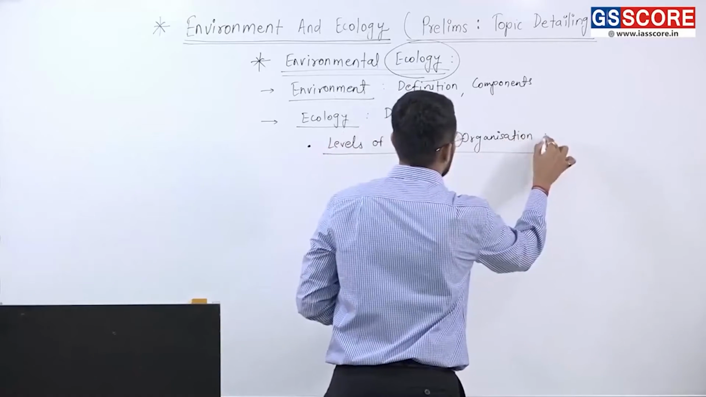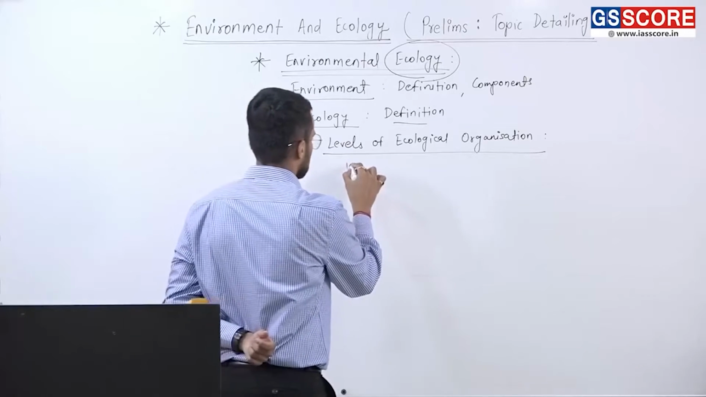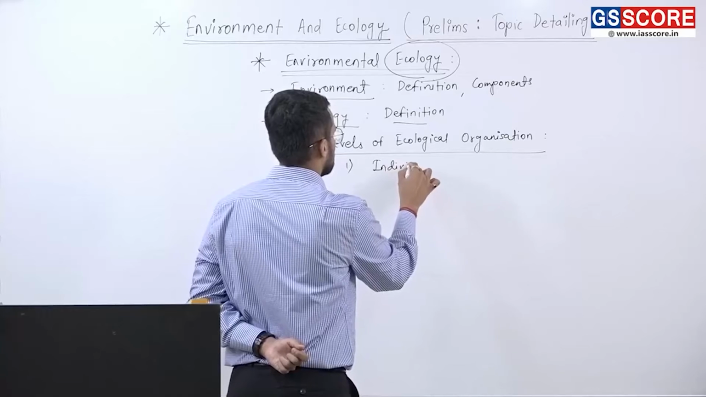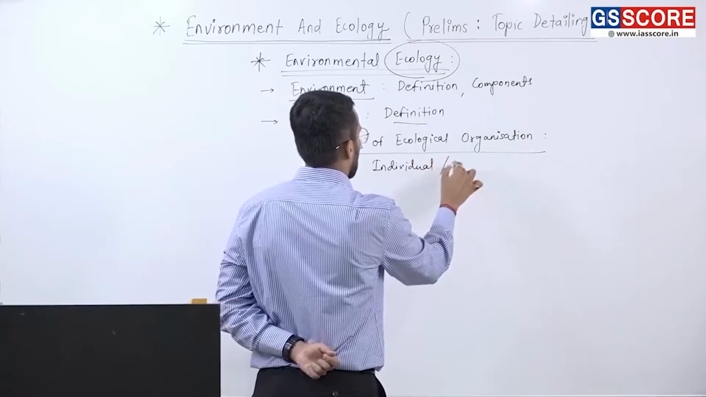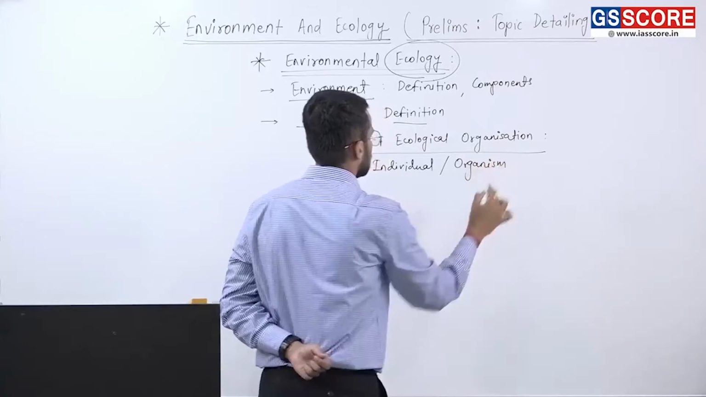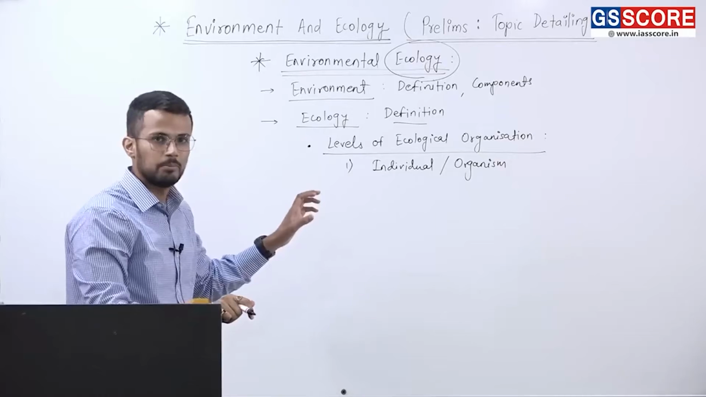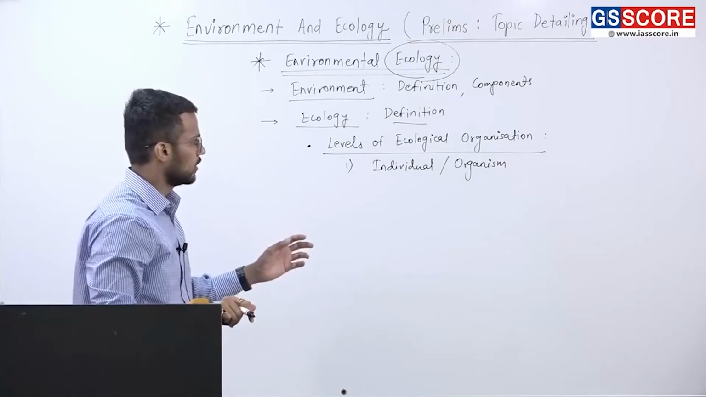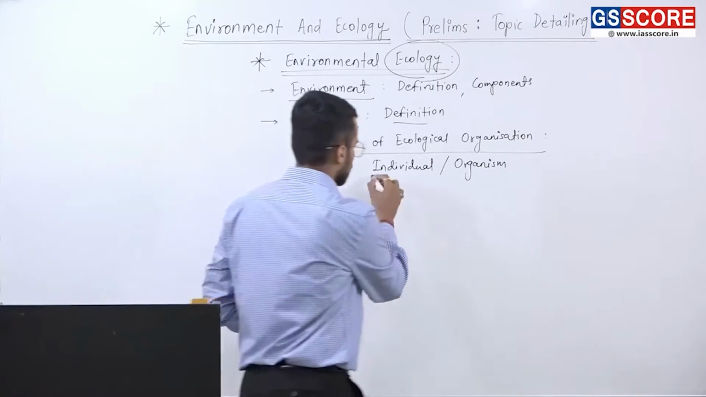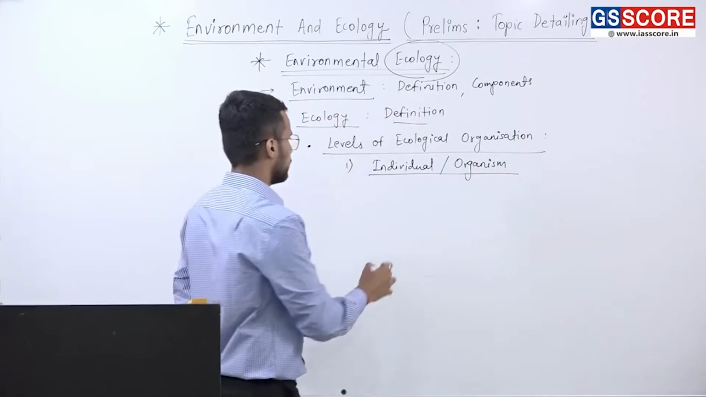Now, which are those levels? First level is of individual or organism. Individual or organism. That is the first and the most basic level. Now here, under individual or organism level, which topics become important from our exam's perspective?